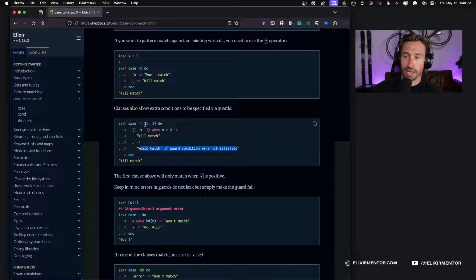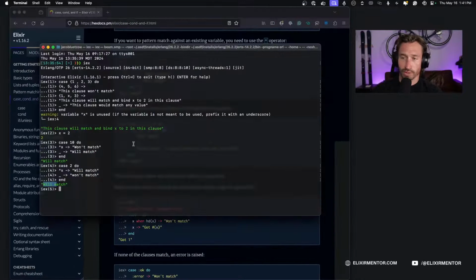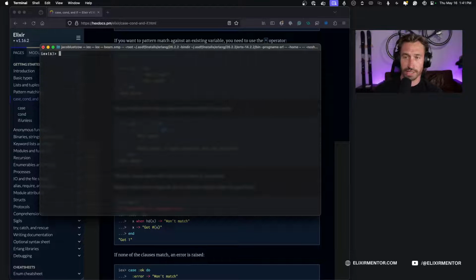So honestly, I think what we should do here, we should set our variable equal to 2. But in our case statement, we could have just a parameter that we don't care about. So anything coming through would technically match, but then we're going to make sure that it is above 0 and it will match. So let's go ahead and jump over to our terminal again. I'm going to clear this so we can see.